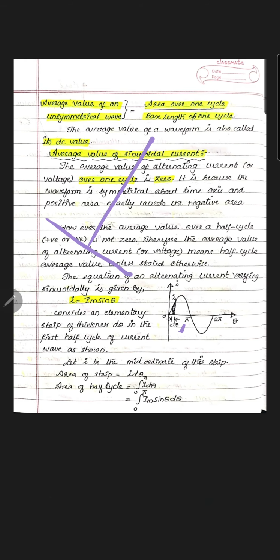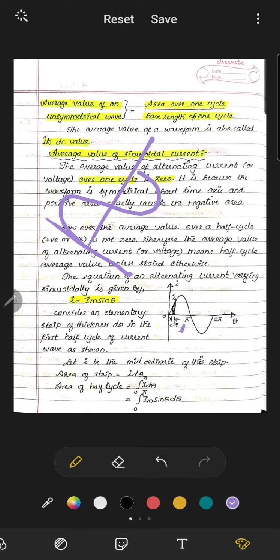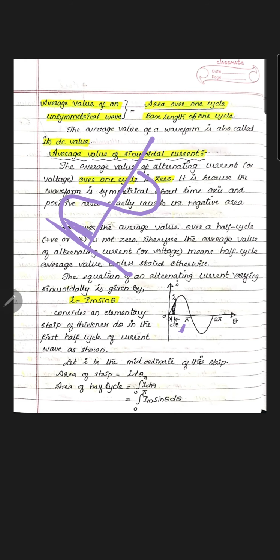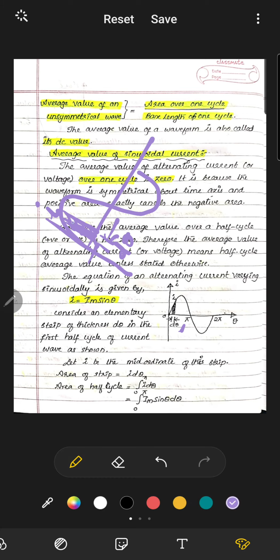If this is the waveform, we are taking an elementary strip I with d theta thickness. If we take the area for this quantity and integrate it, you will get the total area. That is what we are going to do.